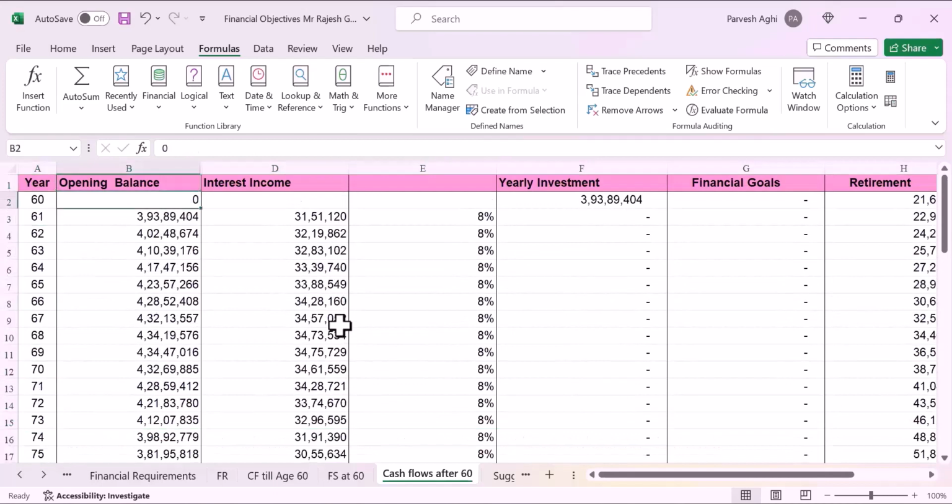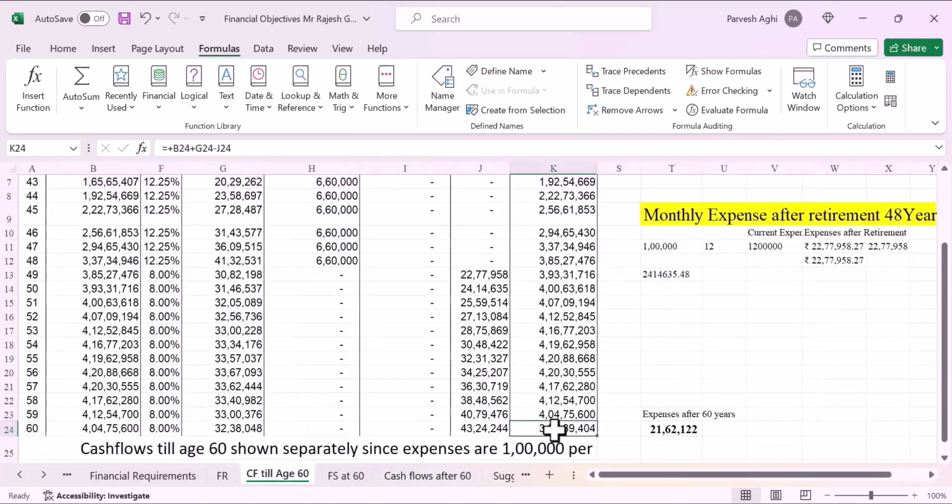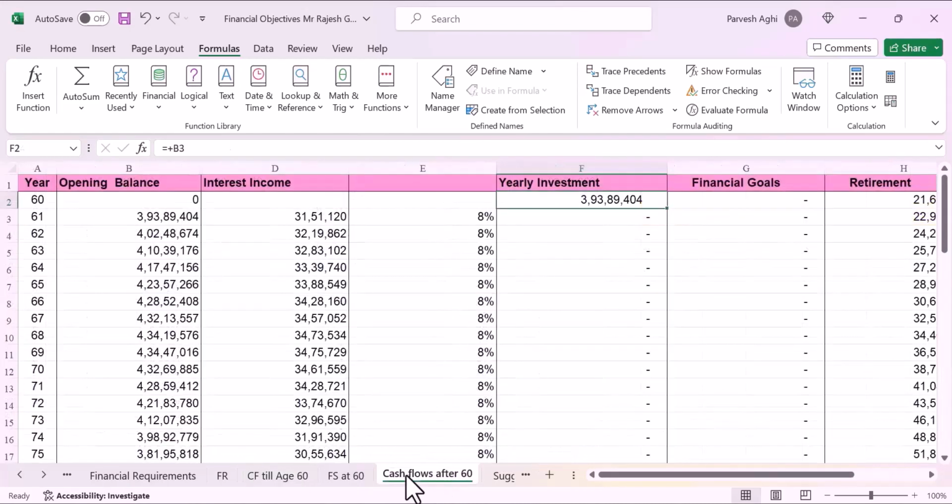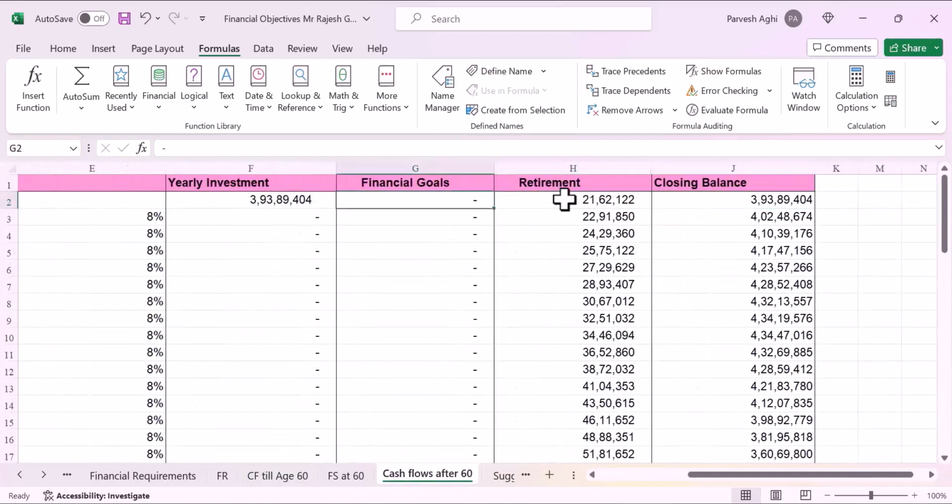So this is his opening balance, how much money he has got, 3 crore 93 lakhs to start with. At the age of 60, he had got 3 crore 93 lakhs. So we have assumed this 3 crore 93 lakhs as his opening balance, and then the expenditure at the time of retirement, which is half of the expenditure which he was incurring till the age of 60, and this will be his closing balance.